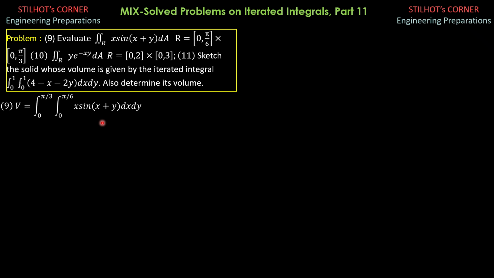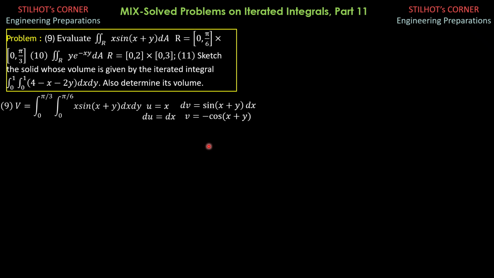So this is by integration by parts because we treat x as the variable first, y is constant. So it is like x sine of quantity x plus constant dx dy. So we let u be x, and dv is sine of quantity x plus y dx. So du is dx. Then v, the integral of sine of x plus y dx, is negative cosine of x plus y.